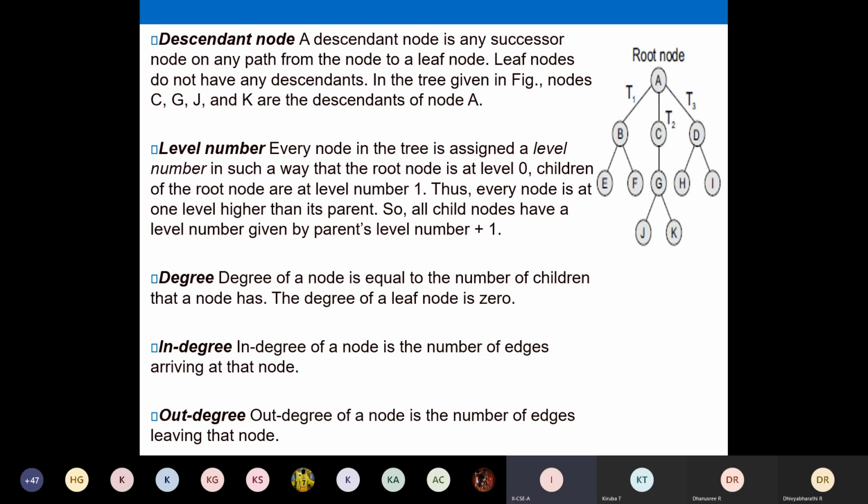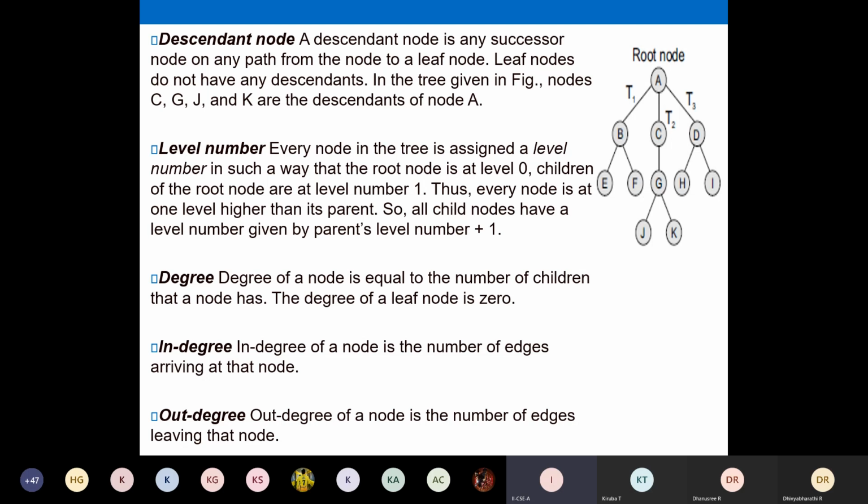So what is the degree of A, B, and C? You just type in your chat. A has 3 branches, so the degree of A is 3. Yes, very good. And the degree of B is 2 and the degree of C is 1. Many are answering. So now you can understand the degree, is it not? The number of branches or the number of children of any node defines the degree of that particular node.